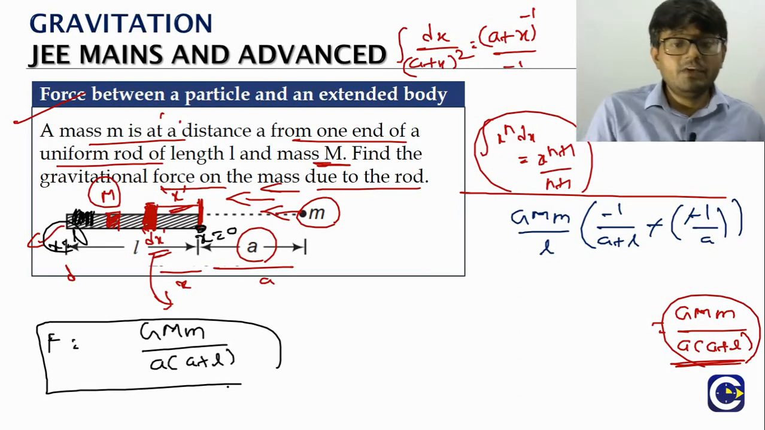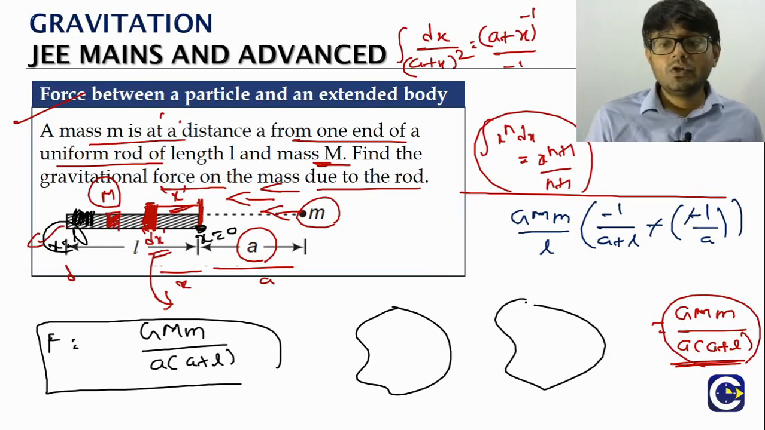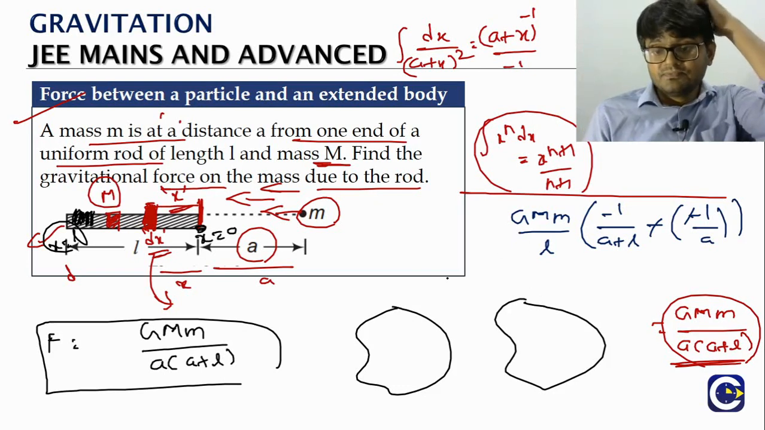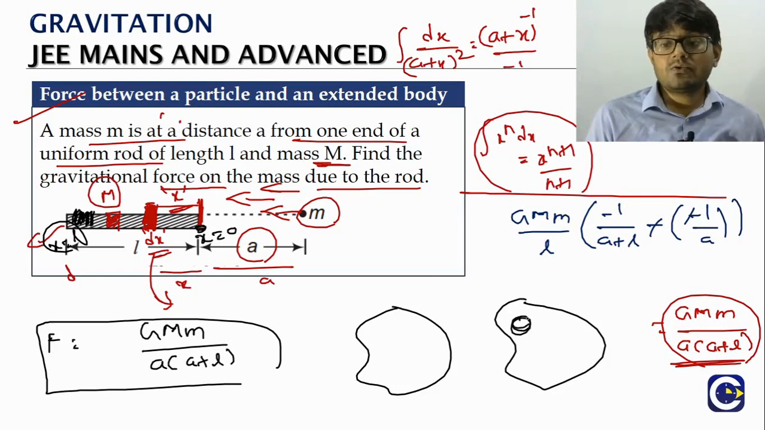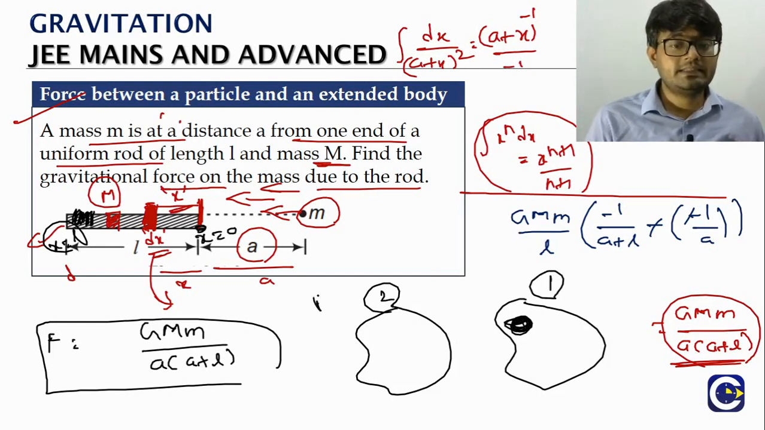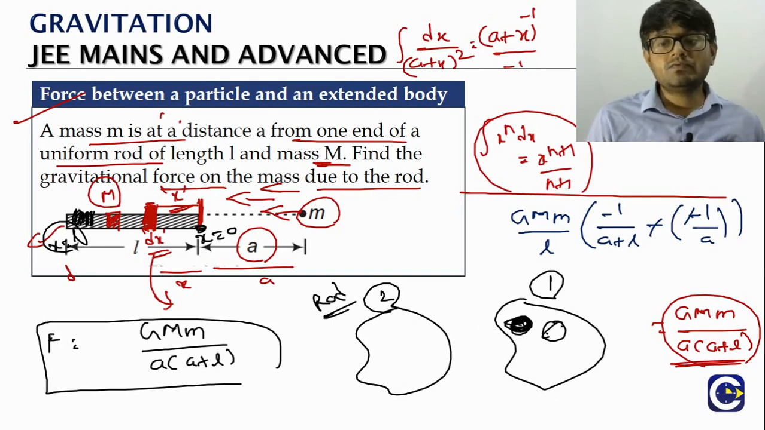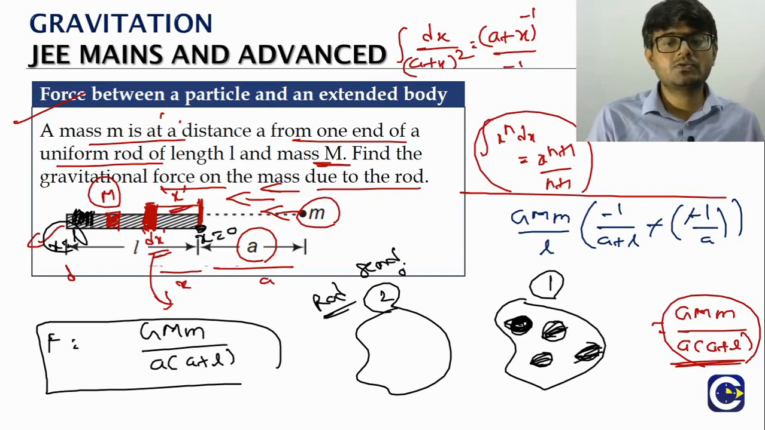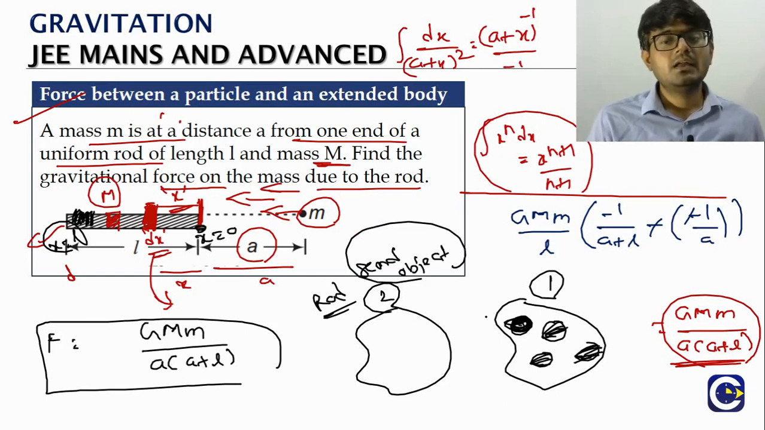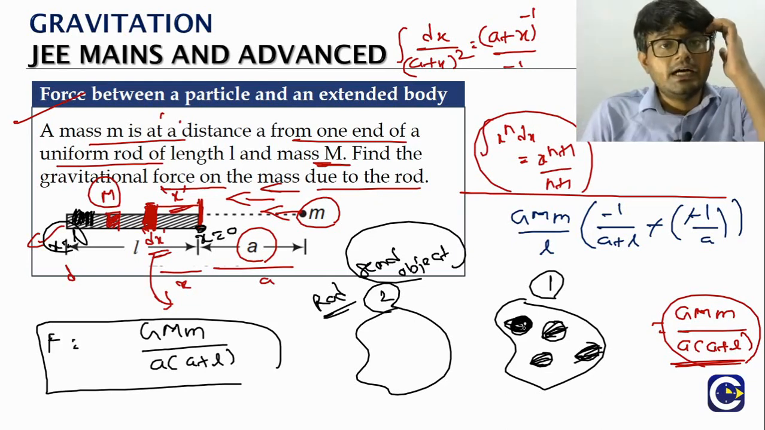Now, as I said, if we want to find the force between two extended bodies, then we have to take a small portion of one object, like the way we did it, thinking of it like a rod. We find the force acting on this small portion because of the rod, and then find the force acting on each and every small portion because of the second object. And then we have to do the addition of it.